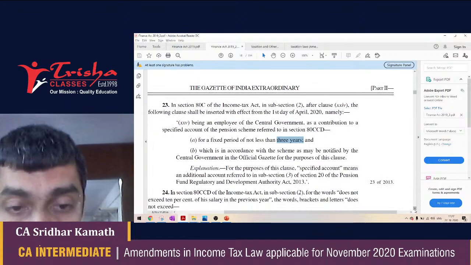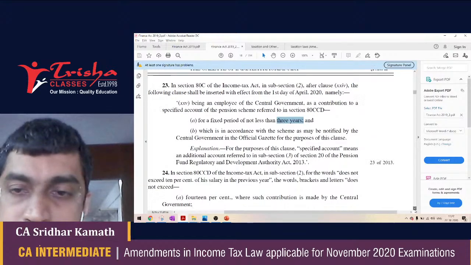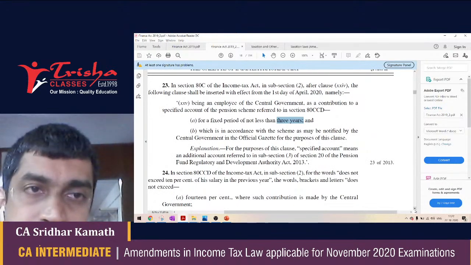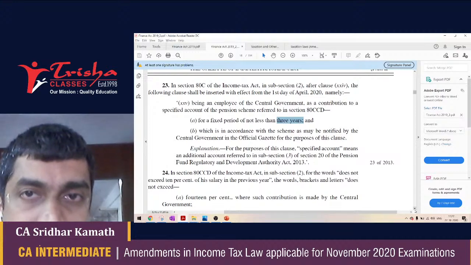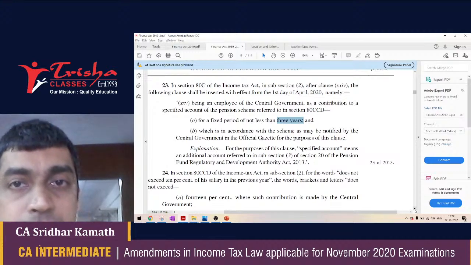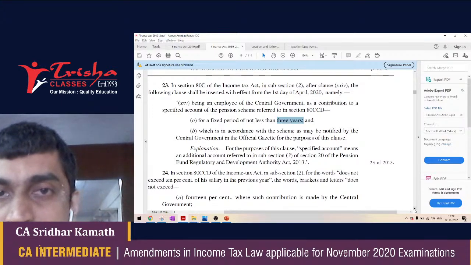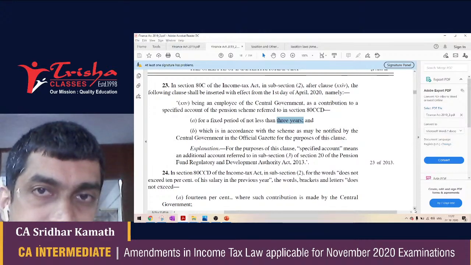80CCD subsection 2 has been amended, and this is quite important. 80CCD talks about the National Pension Scheme. 80CCD subsection 1 and subsection 1B talk about the employee's contribution to the National Pension Scheme, and 80CCD subsection 2 talks about the employer's contribution.